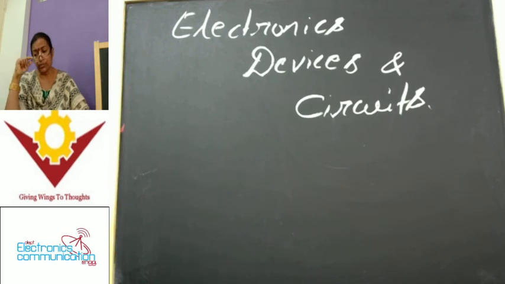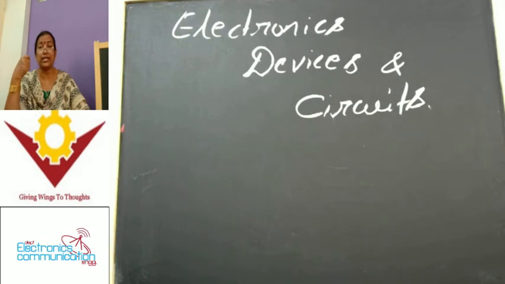Now let us see what a semiconductor is. That is a substance whose conductivity lies in between insulators and conductors; we will call it a semiconductor. The name itself reveals what is meant by semiconductor. It has some conducting capability like a conductor, and it has some property which may not allow electricity to pass through it, like an insulator. That's why the properties of a semiconductor lie in between insulators and conductors.